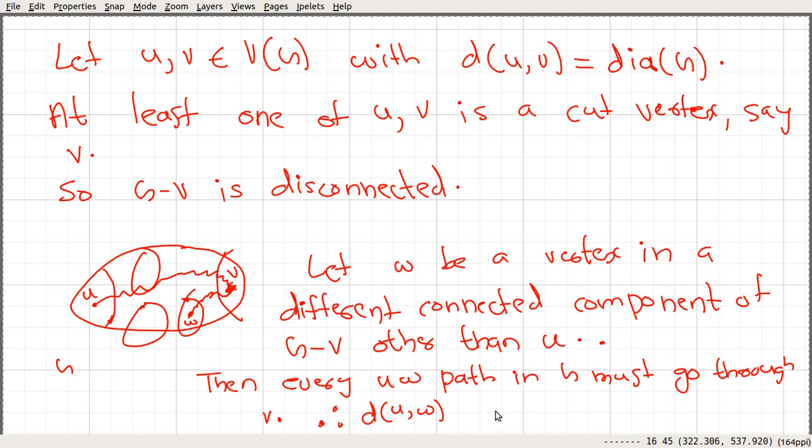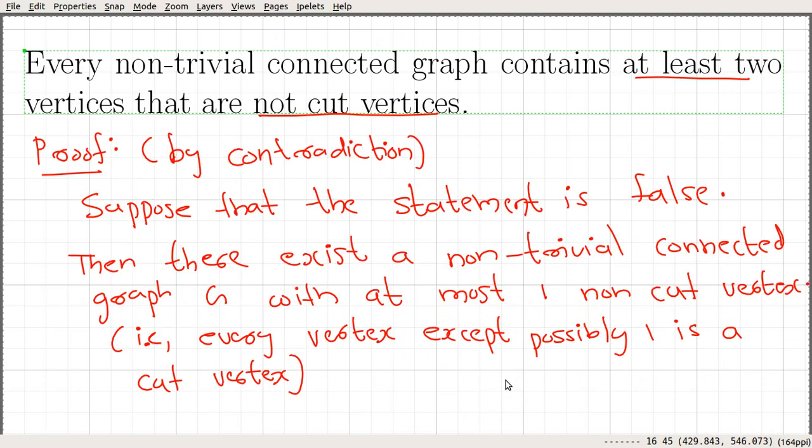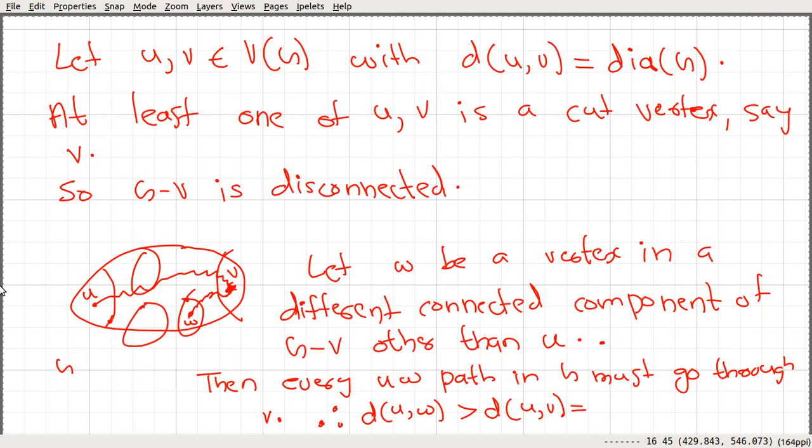And we chose these two vertices u and v in such a way that the distance between u and v is equal to the diameter. So these two are peripheral vertices.